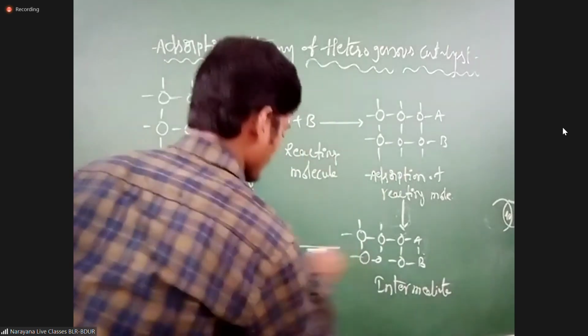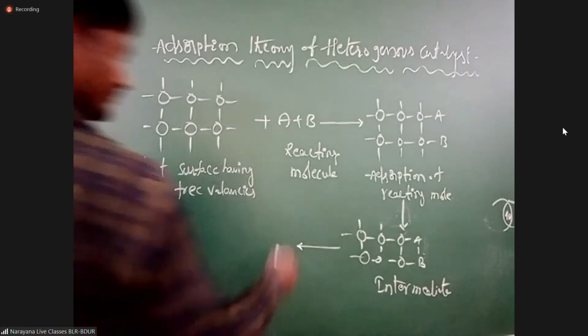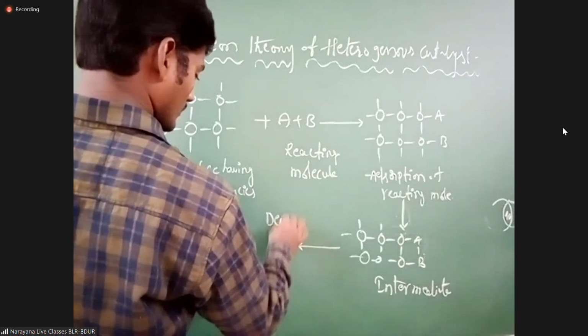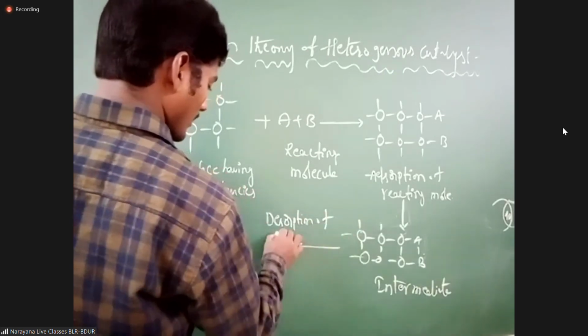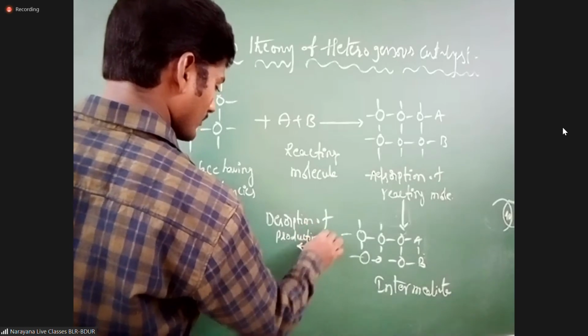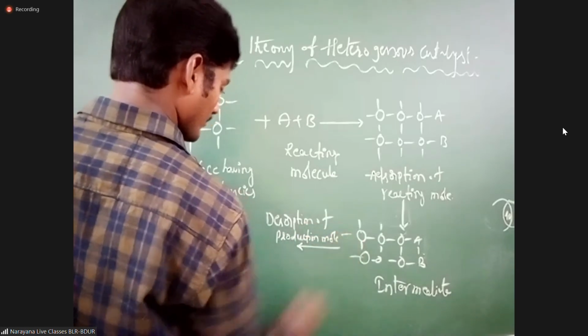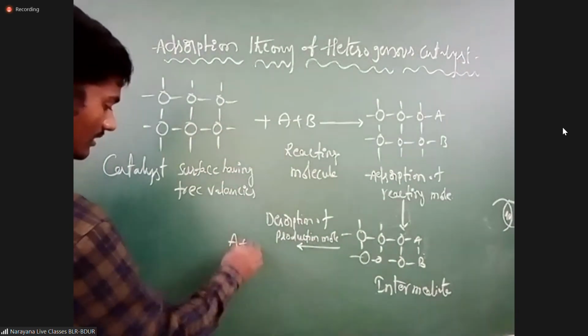Again, desorption means removing. Desorption means what? Removing the product molecules. Desorption of product molecule. Please note this mechanism. So what do we get here? Again, we get product. What is the product here?